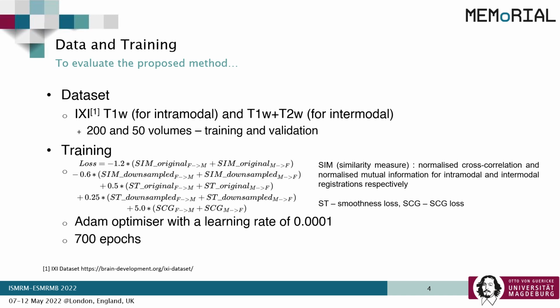The total loss is a combination of three different types of losses: similarity measure, smoothness loss, and SCG loss. Normalized cross-correlation is used as the similarity measure for the intramodal task, while normalized mutual information is used for intermodal. These losses are calculated on the original as well as on the downsampled data for the multiscale approach. Plus, they are calculated in both fixed to moving and moving to fixed directions for the inverse consistency. The total loss was optimized using the ADAM optimizer with a learning rate of 0.0001 for 700 epochs.